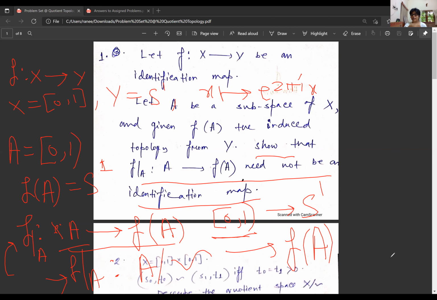Why? They can't be homeomorphic because the simple way to see it is that [0,1) is not a compact set, because it is not a closed subset of R. But S1 is compact, and we know that homeomorphism preserves compactness, connectedness, and so on. So this can't be a homeomorphism. Hence the restriction of f on A need not be an identification map, need not be a quotient map.